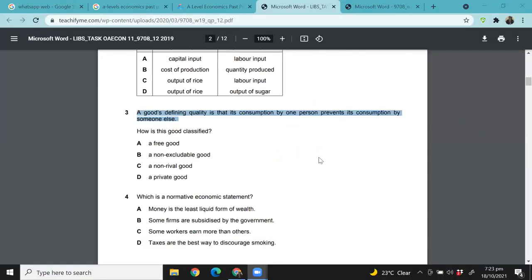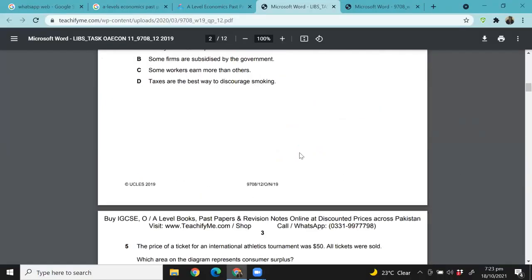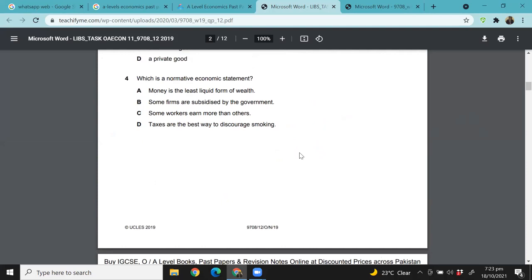What is a normative economic statement? Money is the least liquid form of wealth. Some firms are subsidized by the government. Some workers earn more than others. Taxes are the best way to discourage smoking. Normative statement, we know normative is anything that's an opinion, right? So it's an opinion. It's not a fact. It's not something that you can verify. So what is a normative economic statement?